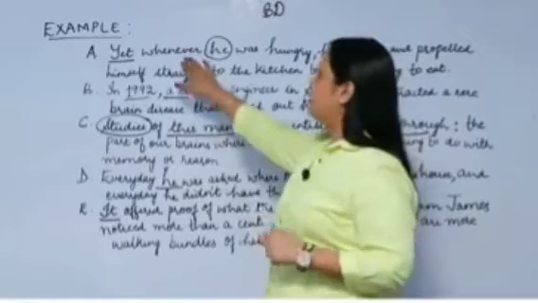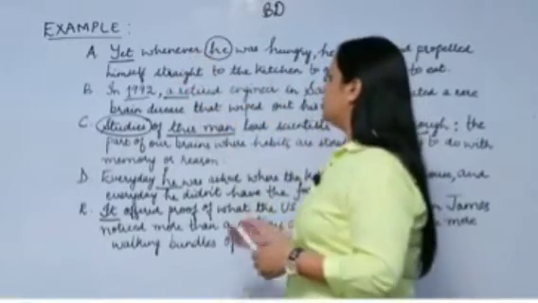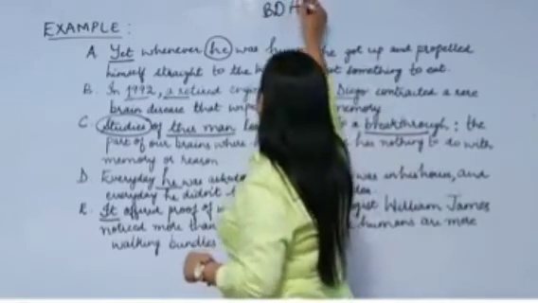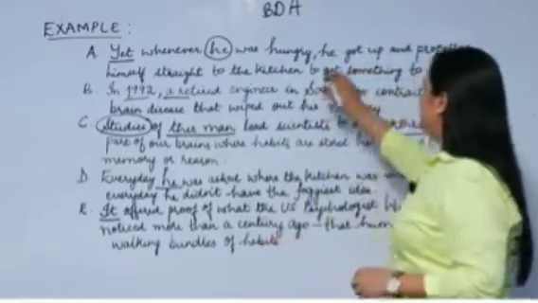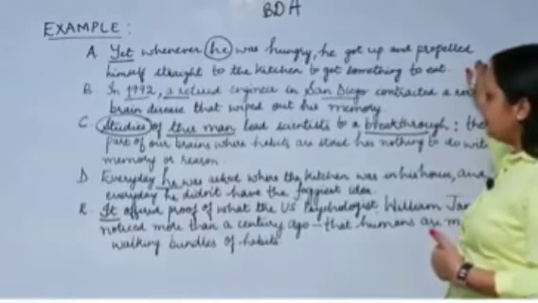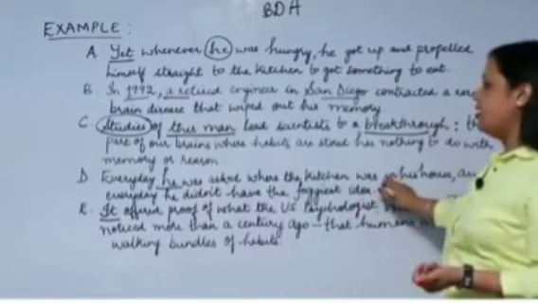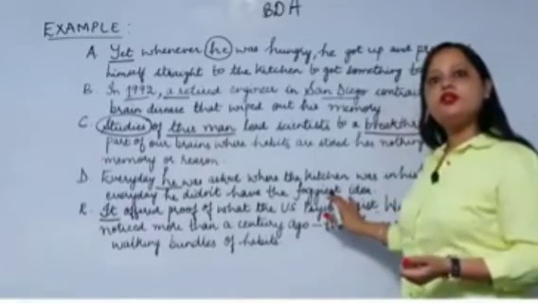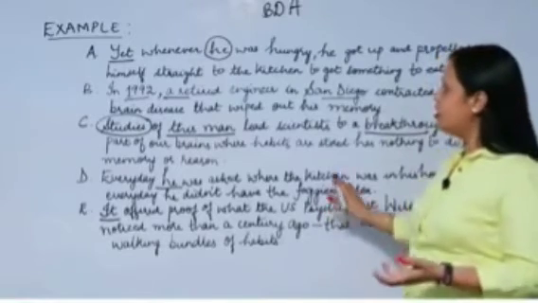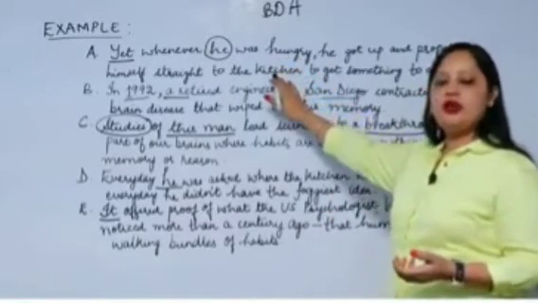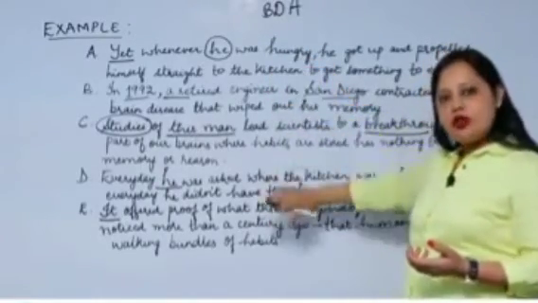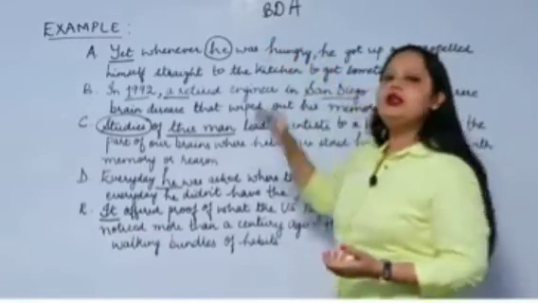And after that, where can we use "Yet, whenever he was hungry"? Whenever he was hungry, that is again related to this, it's A. "Whenever he was hungry, he got up and propelled himself straight to the kitchen to get something to eat." Clear? Otherwise you will say that he didn't have any idea where the kitchen was. Though he didn't have any idea where the kitchen was, whenever he felt hungry he went straight to the kitchen. So these two ideas in D and A are opposite. That is why we are putting A after D.